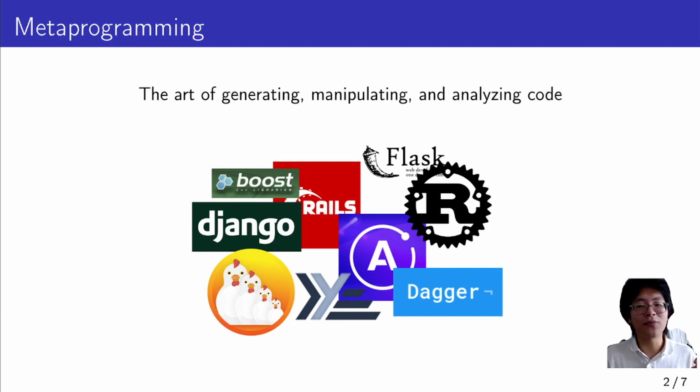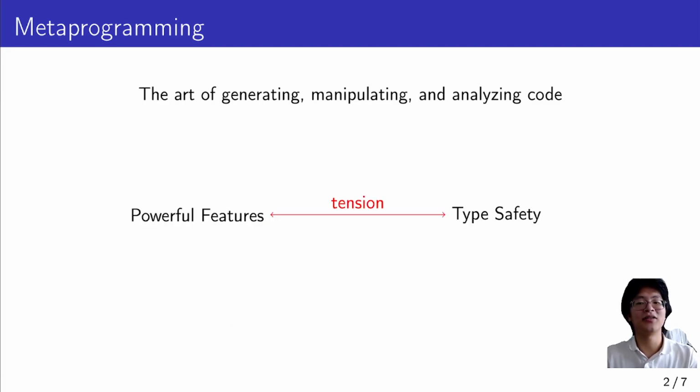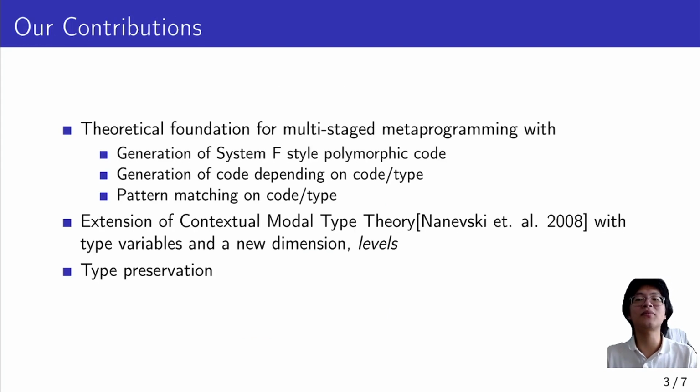However, metaprogramming systems have suffered from one issue, a tension between their features and their type safety. We introduce Moebius, a type-safe logic foundation which resolves the tension for the following metaprogramming features: the generation of System F-style polymorphic code, generation of code depending on code or type templates, and pattern matching on code and types.